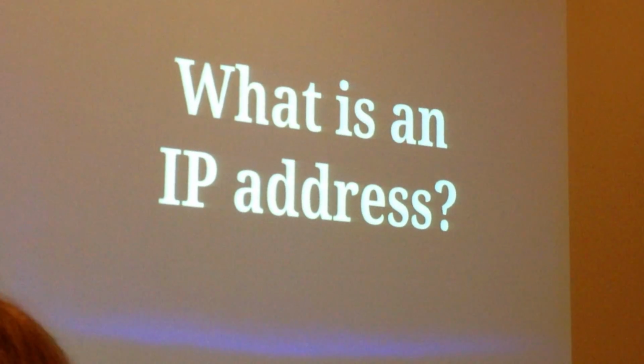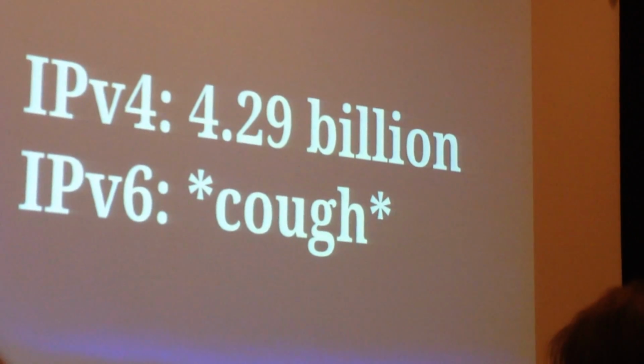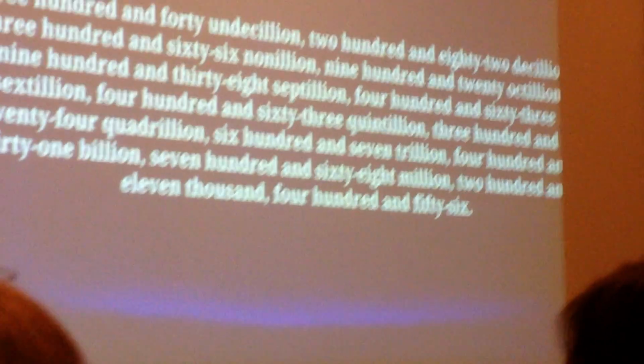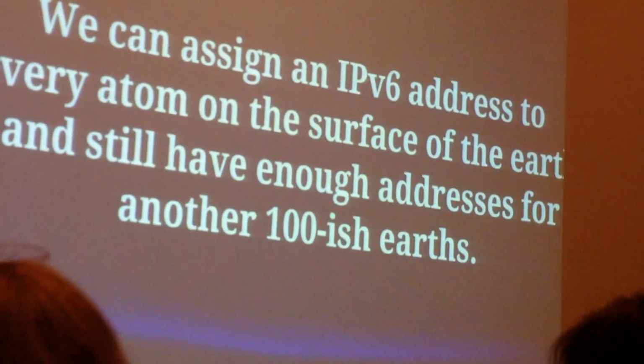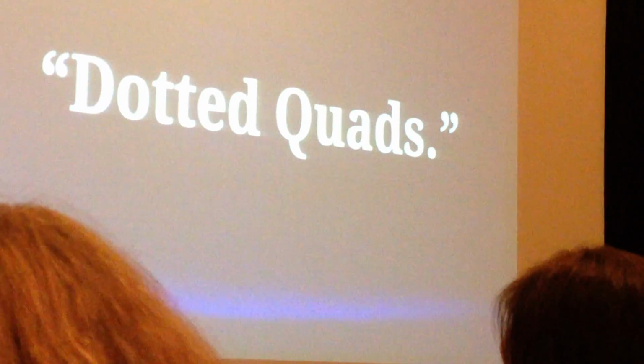Routing is what moves IP packets between computers. There's a finite number of IP addresses, and every device connected to the internet has to have one. There are 4.29 billion IPv4 addresses, and with IPv6 there are 340 billion billion billion billion. We can assign an IPv6 address to every atom on the surface of the Earth and have enough addresses for another 100-ish Earths. Well, what's an IP address?